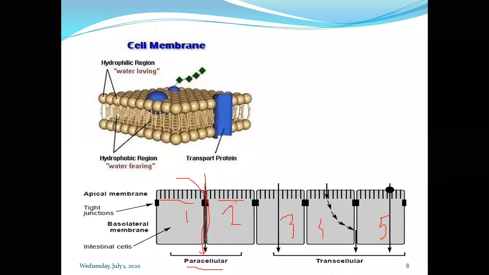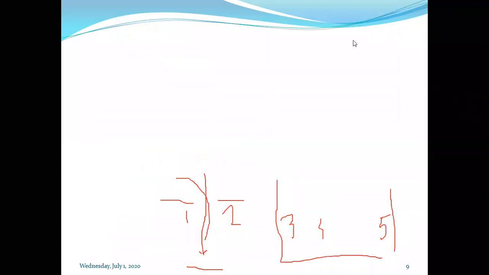And if the molecules get diffused through the cell, or cross over the cell, we can say it is transcellular. So the drugs get diffused or passed either by the paracellular or transcellular mechanism, and reach the systemic circulation.